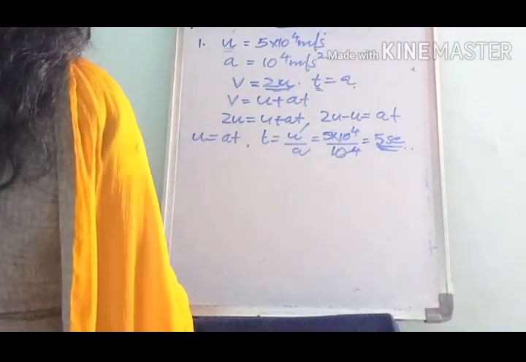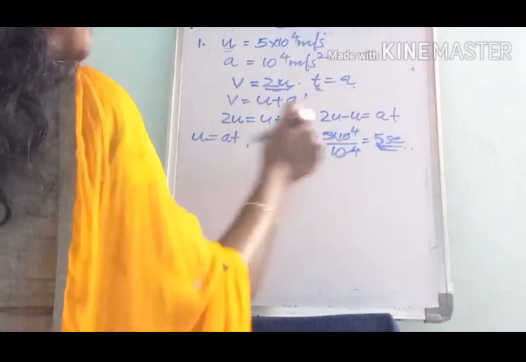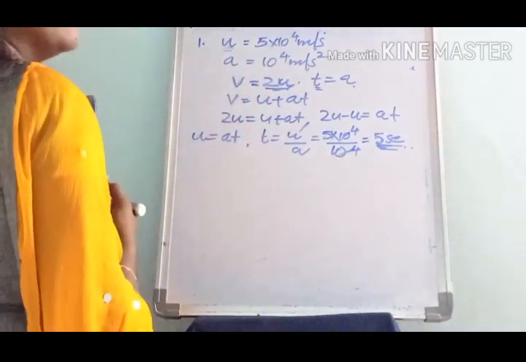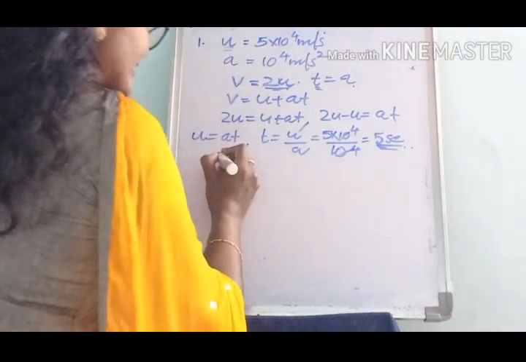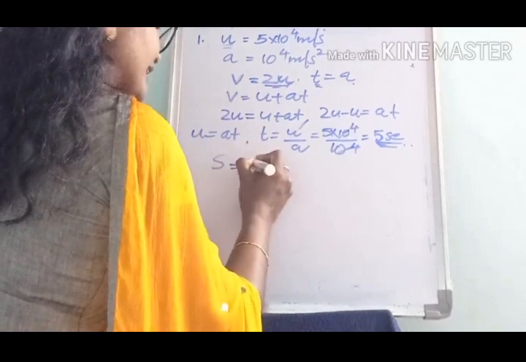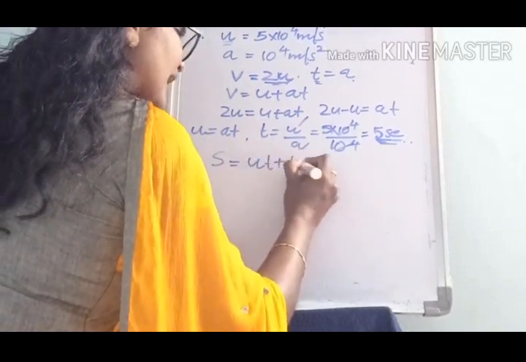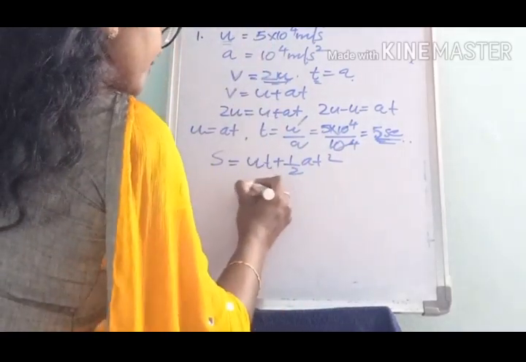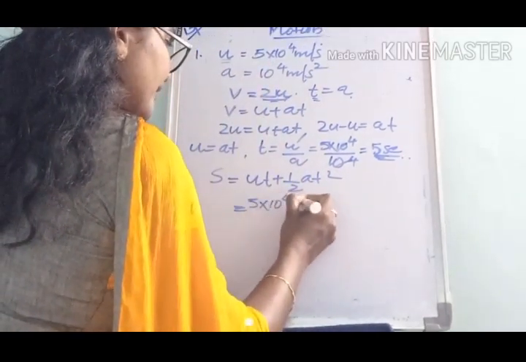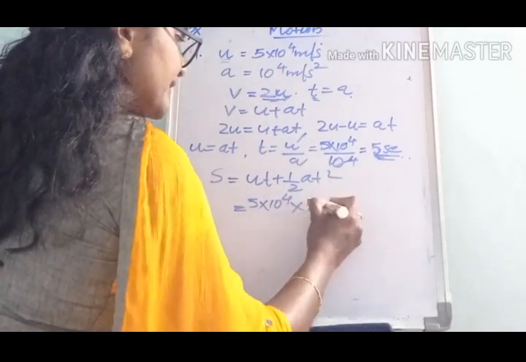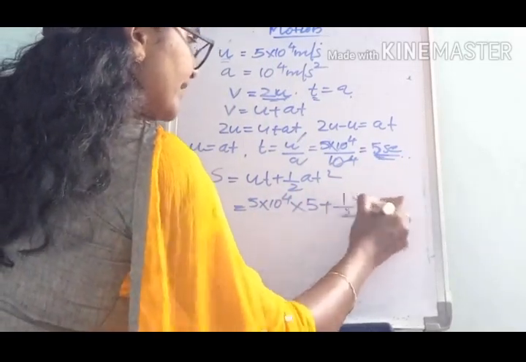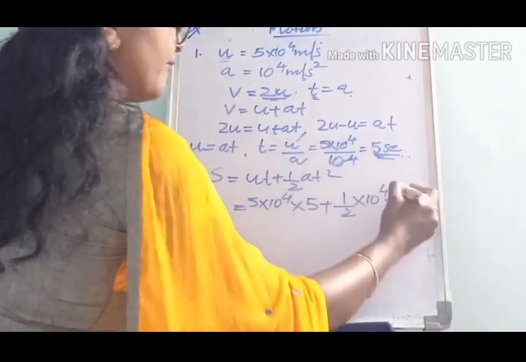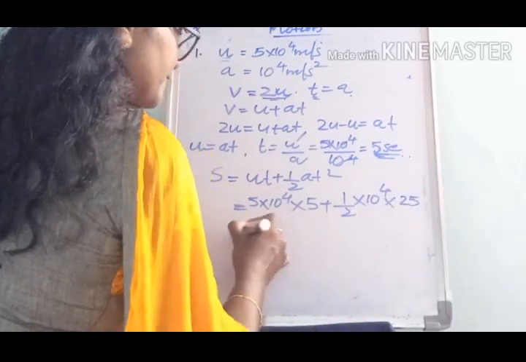Then how much distance would the electron cover in this time? That is, during 5 seconds, how much distance would that electron travel? That is what we have to find. For distance traveled we have the relation S equal to ut plus half at square. Here u is 5 into 10 power 4 into time 5 seconds, plus half into a, which is 10 power 4, into t square, which is 5 into 5, that is 25.